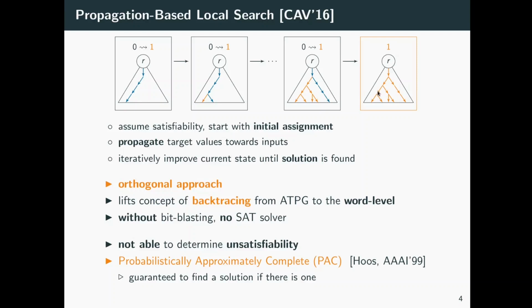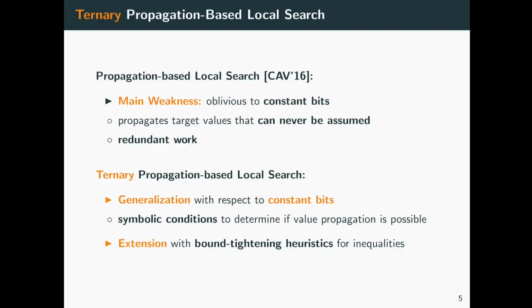This approach is orthogonal to bit blasting in the sense that it cannot compete with bit blasting but complements it. It is incomplete in the sense that it is not able to determine unsatisfiability, which is actually expected for local search. However, for satisfiable instances, it is complete in the sense of probabilistically approximately complete, which means that it is guaranteed to eventually find a solution if there is one. The main weakness of the original propagation-based local search procedure, however, is its obliviousness to constant bits. Constant bits are bits that can be simplified to constant values independently from the current assignment.